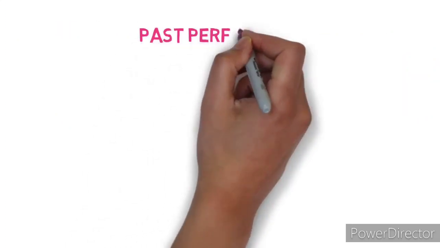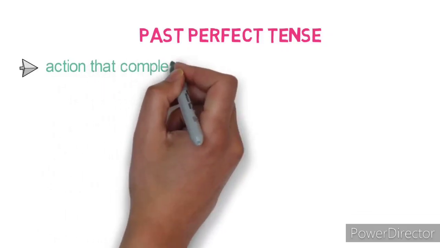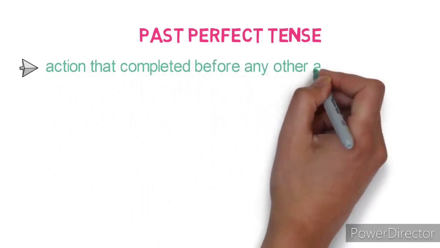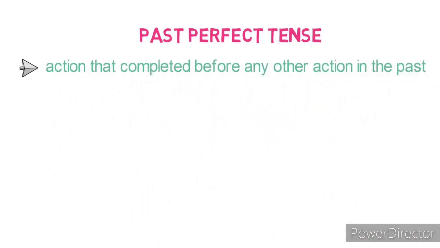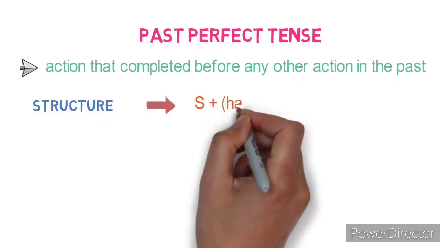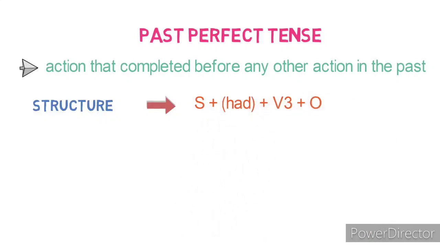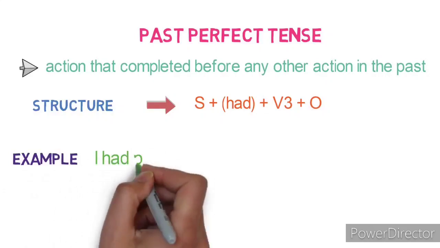Let's look into the next tense, that is past perfect tense. It refers to an action that was completed before any other action in the past. The structure of the past perfect tense is subject plus had plus verb 3 form plus object. Let's see the example for past perfect tense.